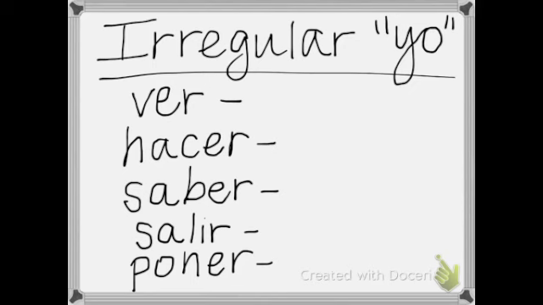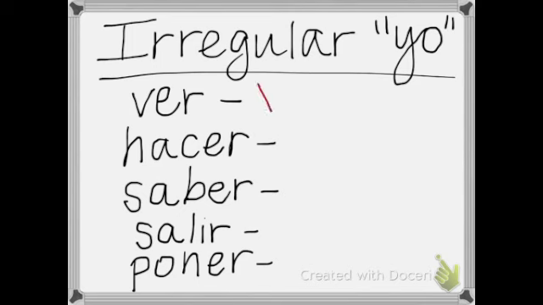Okay, we're going to move on to irregular yo form verbs. Okay, these verbs have just irregulars in the yo form, which means they're conjugated normally, just like you would any other ER, AR, IR verbs. But in the yo form, they're a little bit strange. Okay, so make sure you write them down, and then we'll do a little bit of practice so you can see.